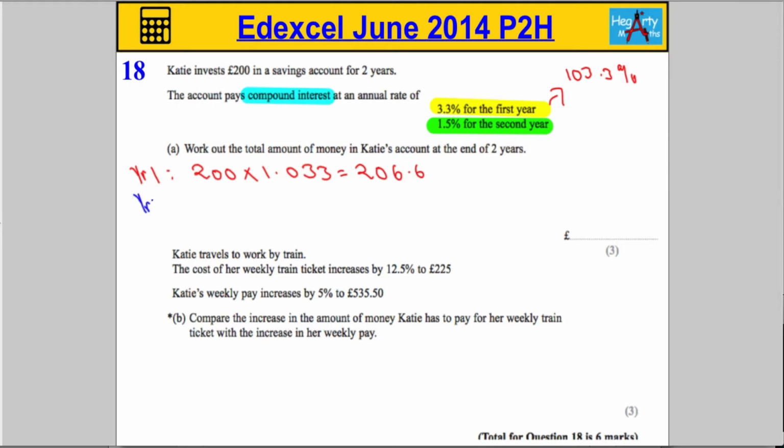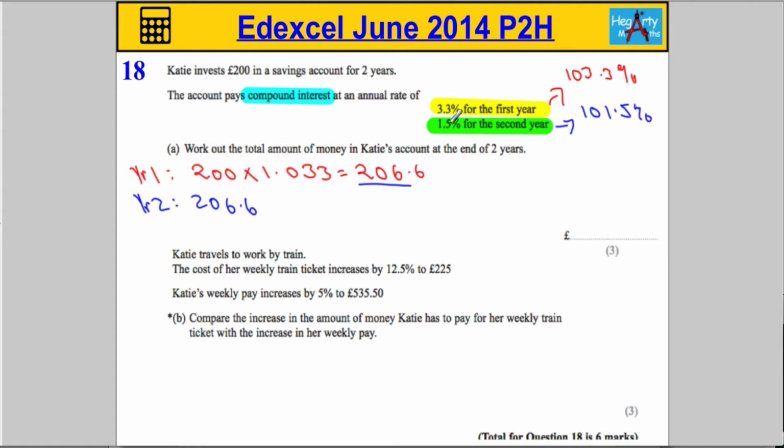Year two, what's going to happen is what's in the account, 206.6. Now she's going to get an extra 1.5% on top of that. So if we consider this 100% of what she has at the beginning of year two, at the end of it, she's going to have 101.5%.